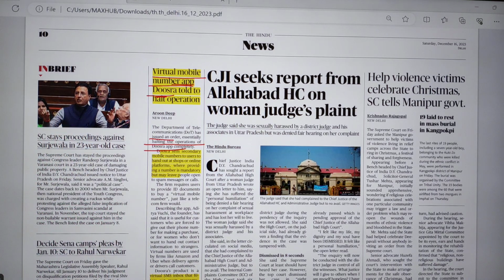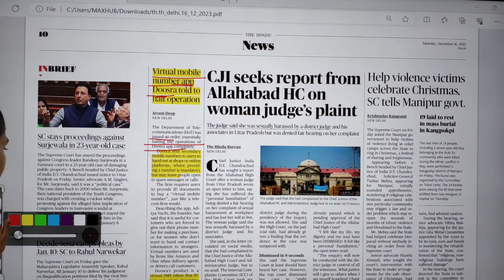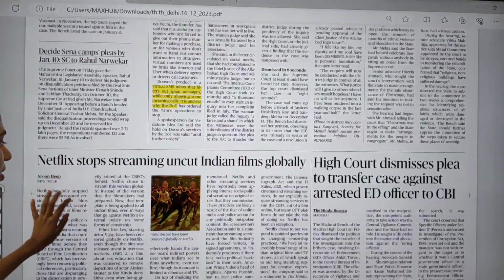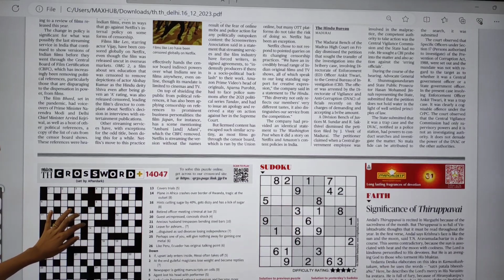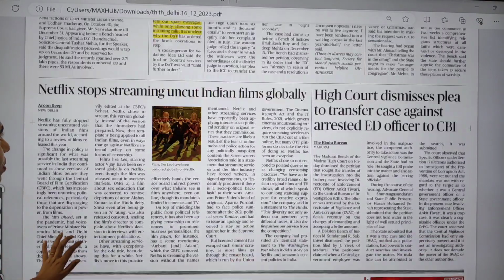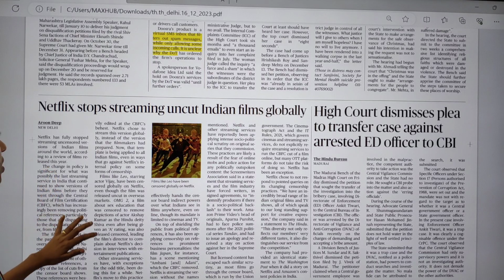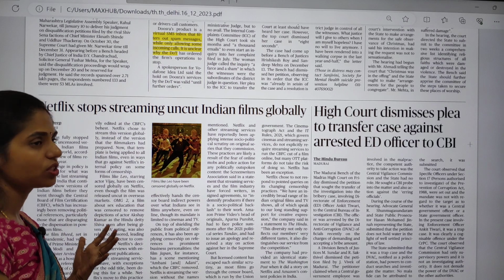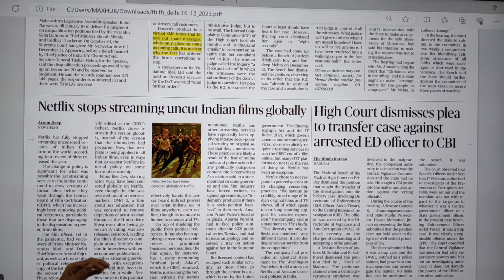Dusra is nothing but it will tell about spam messages and spam calls. Okay, so that's it. One more thing here is Netflix stopped streaming uncut Indian films globally. There is an issue going on in these OTT platforms. You have to see that.